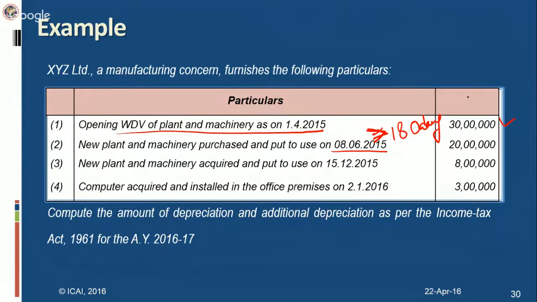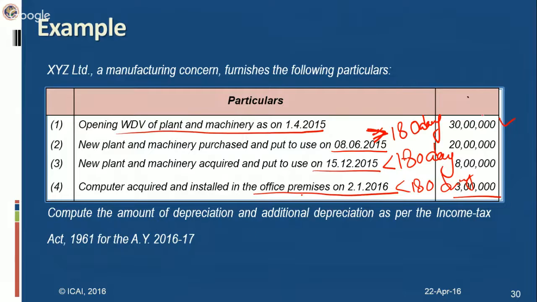Then another machinery the company acquired and put to use on 15/12. This is put to use for less than 180 days. So this machinery would be eligible for 50% of the normal depreciation as well as 50% of the additional depreciation. Now the other information is that it purchased and installed in office premises on 2/1/2006, put to use for less than 180 days, around 3 lakh. The definition of plant and machinery excludes this from its purview, so this is not eligible for additional depreciation, right?